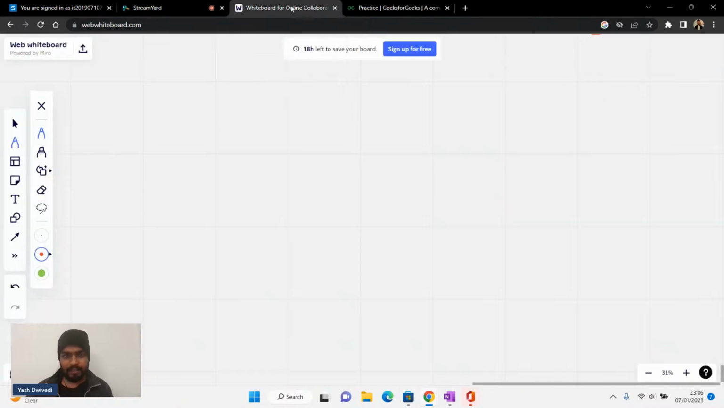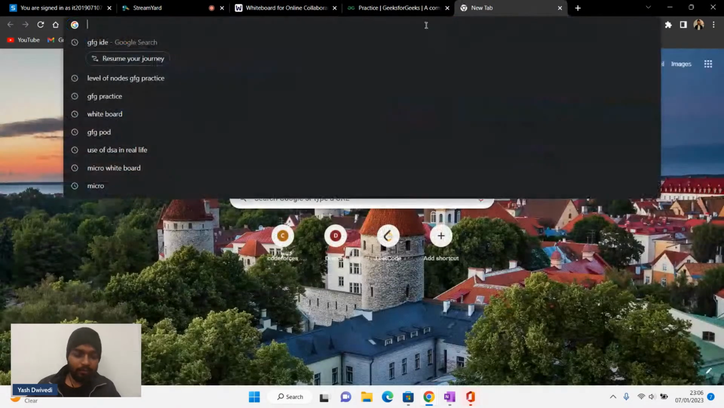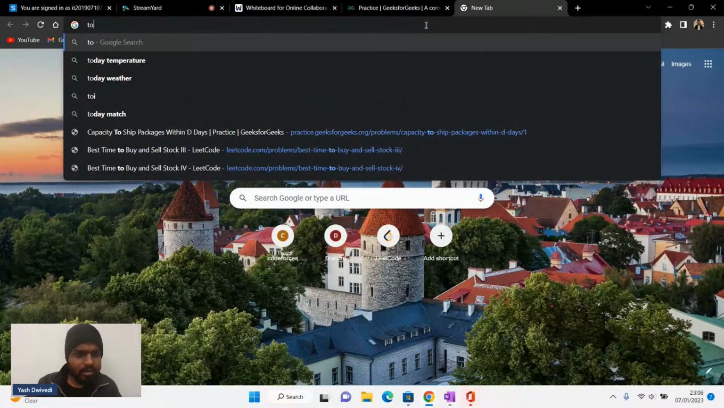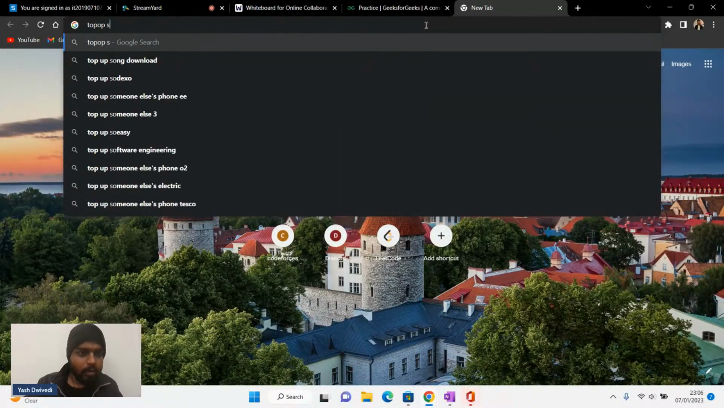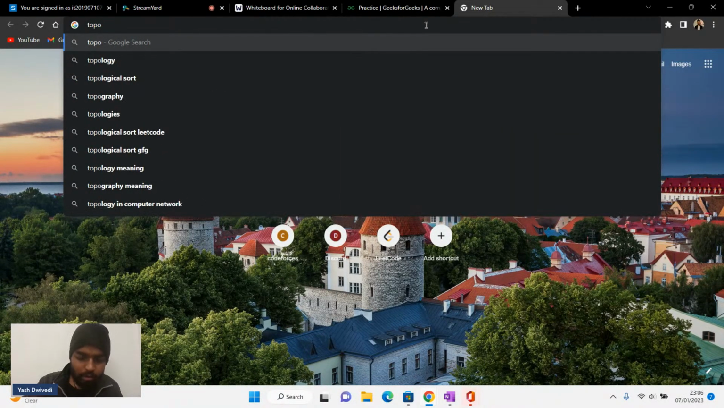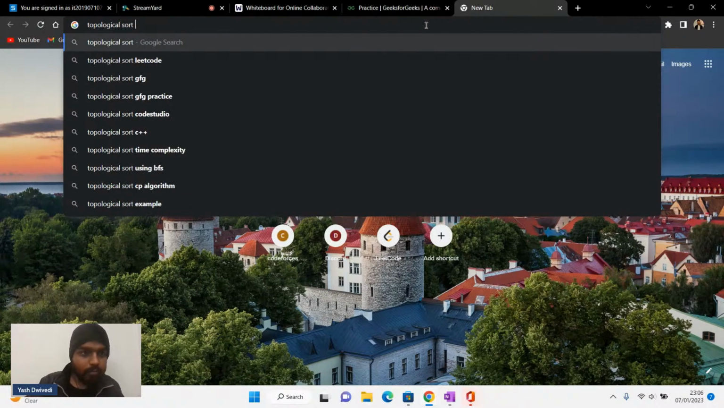Okay. Anjali is saying that she does not know. Right, so if you can just have a Google search. So, topo sort, let's say topological sort, use in real life. Okay.